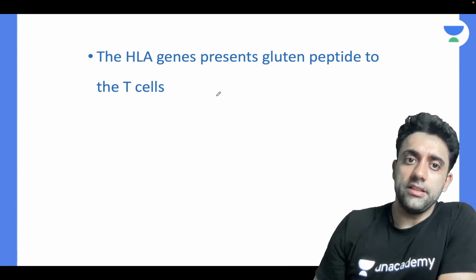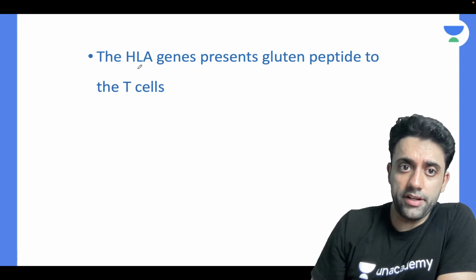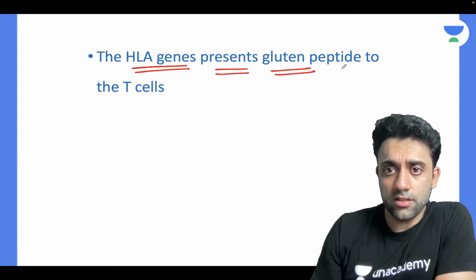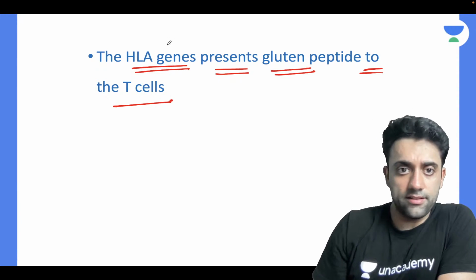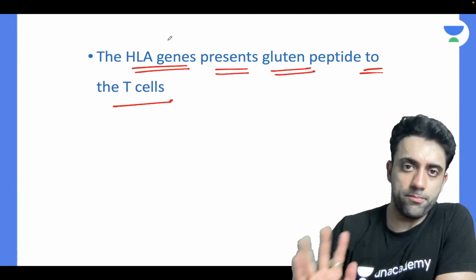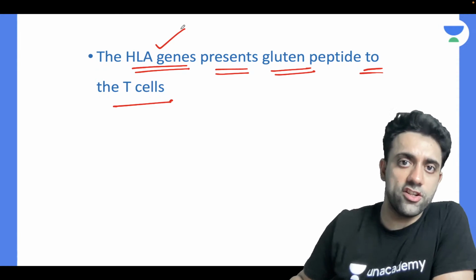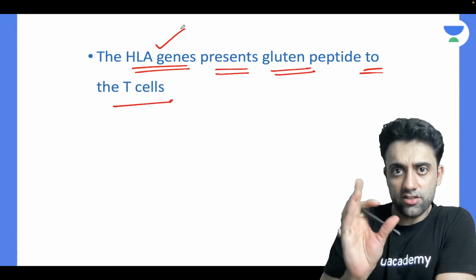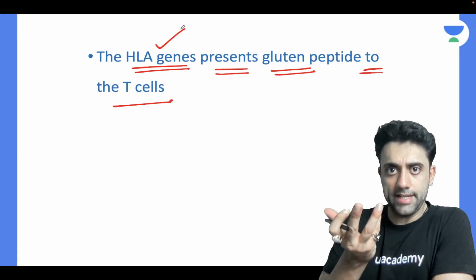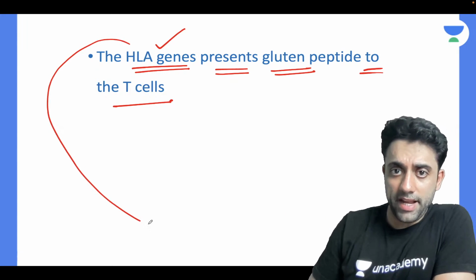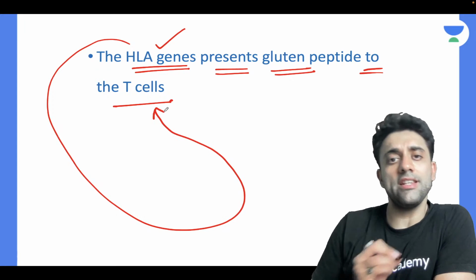Okay. Now good vibes, strong positive vibes. Listen to this class. Listen to this line very importantly. The HLA genes present gluten to the T cells. It's a very simple and important point. In celiac disease there's a variant of HLA, right? So what does this HLA do? This HLA gene presents the gluten to the T cells.